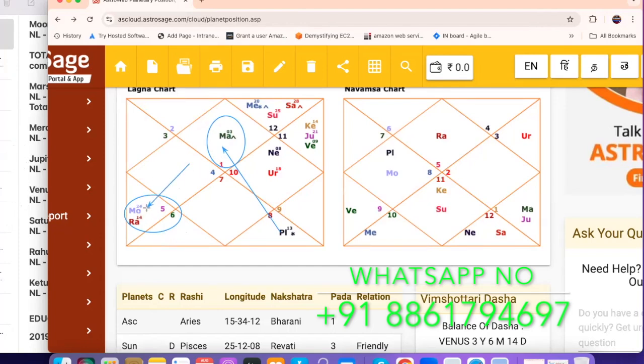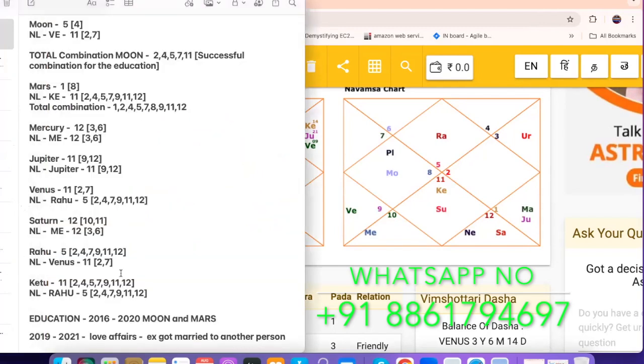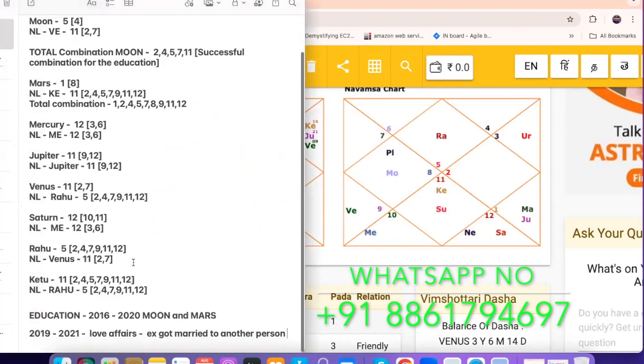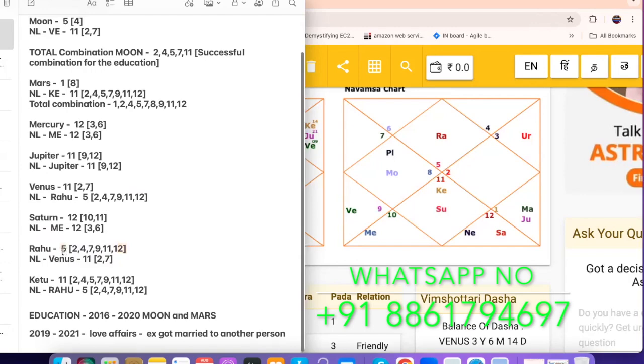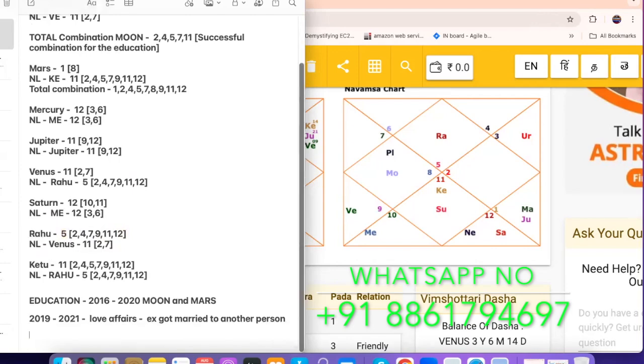So this disturbs the education mind. Okay, the mind will slowly turn towards going for an affair. So that's how it's seen here clearly. You see the Rahu combination here. The 12th means loss, like loss of education. So due to the affair, since it is the fifth house, he had an affair with his ex-girlfriend, and the ex-girlfriend got married. So yeah, that's where the time period was.